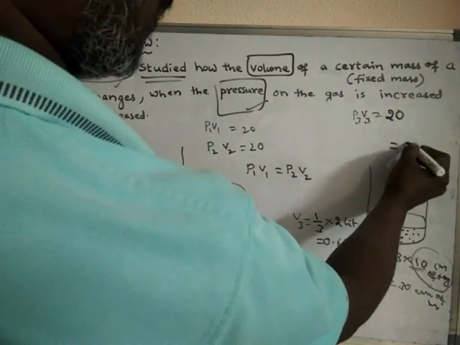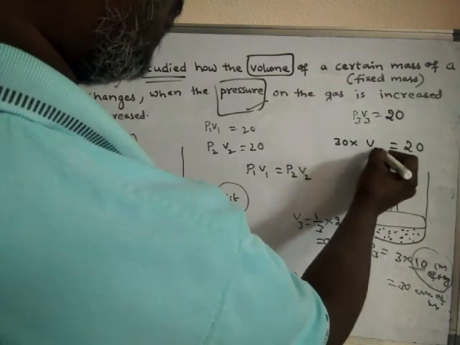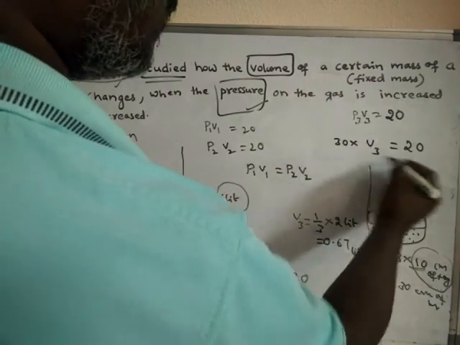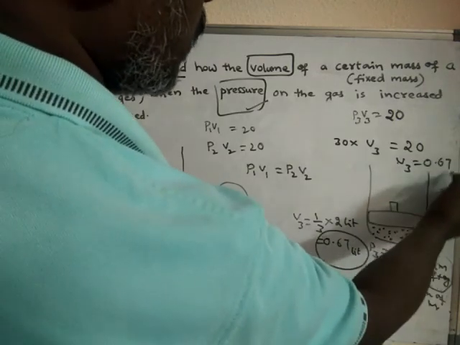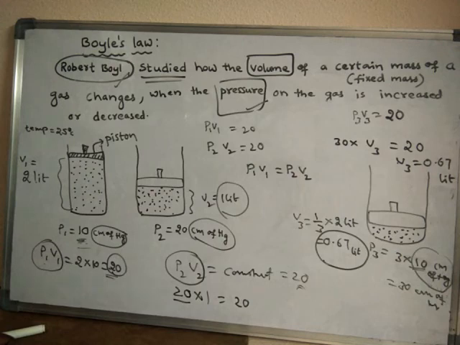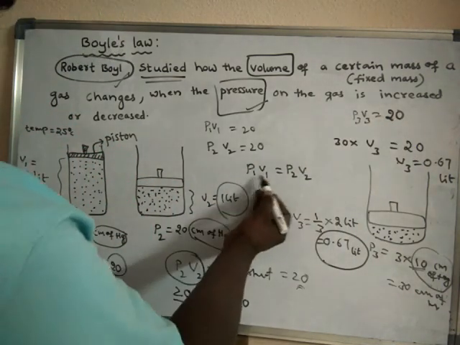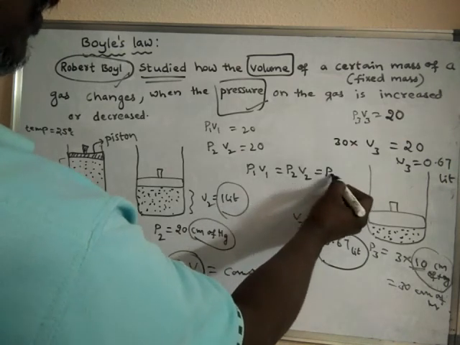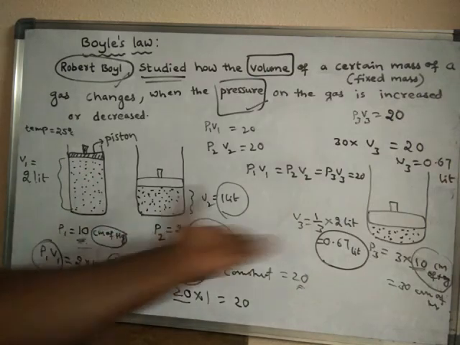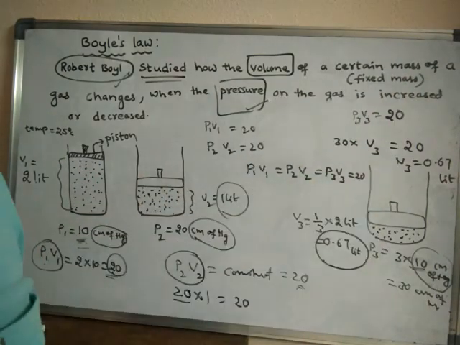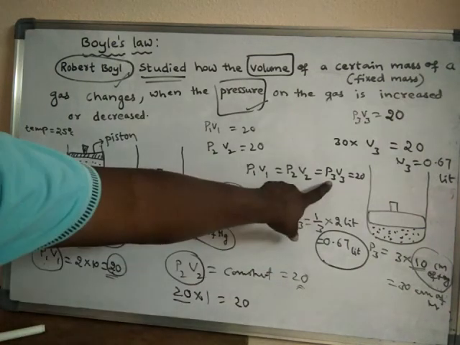So the product of pressure and volume is 20. Now the pressure is 30, so what will be the volume? If you calculate, V3 will be equal to 0.67 liters. So P3 V3 is also equal to 20 only. That means P1 V1 is equal to P2 V2 is equal to P3 V3, which is equal to 20. So with different values of pressure, the volume will vary correspondingly based on the pressure.